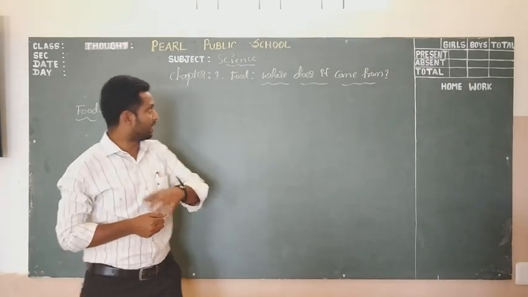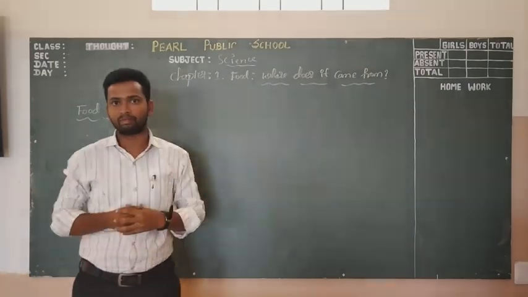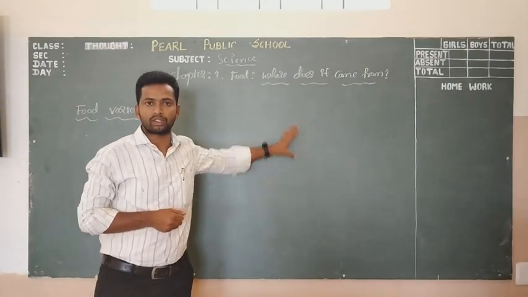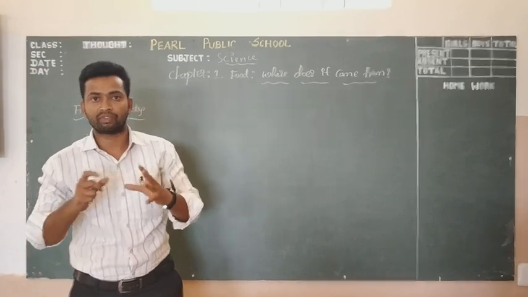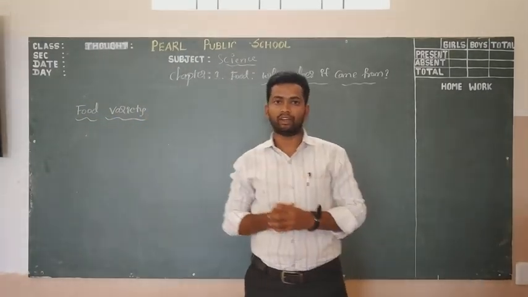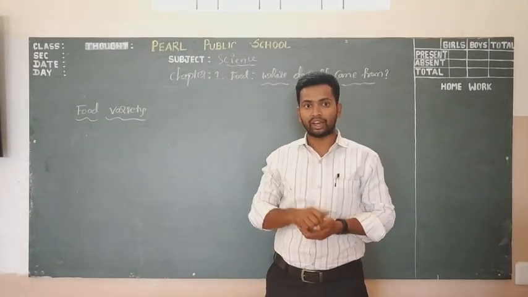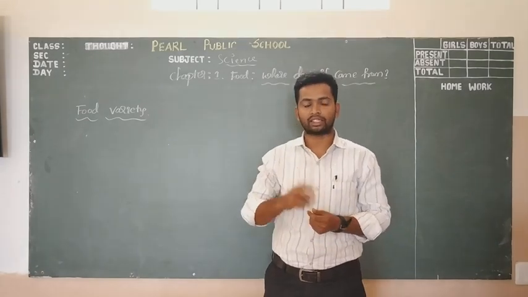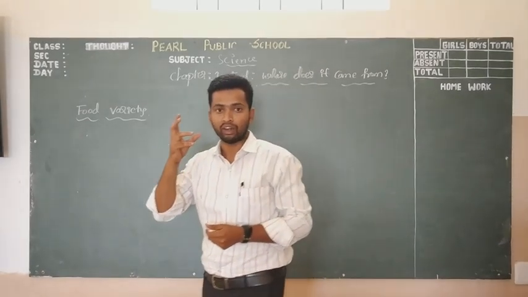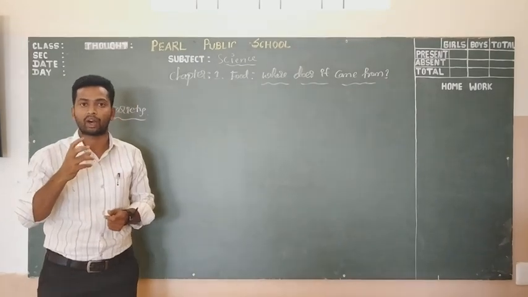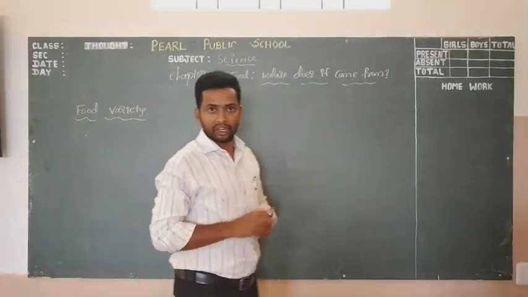Did you think about where it comes from? The food is made up of a number of different types of ingredients. So, what are ingredients? An ingredient is an important source required for preparing a dish.